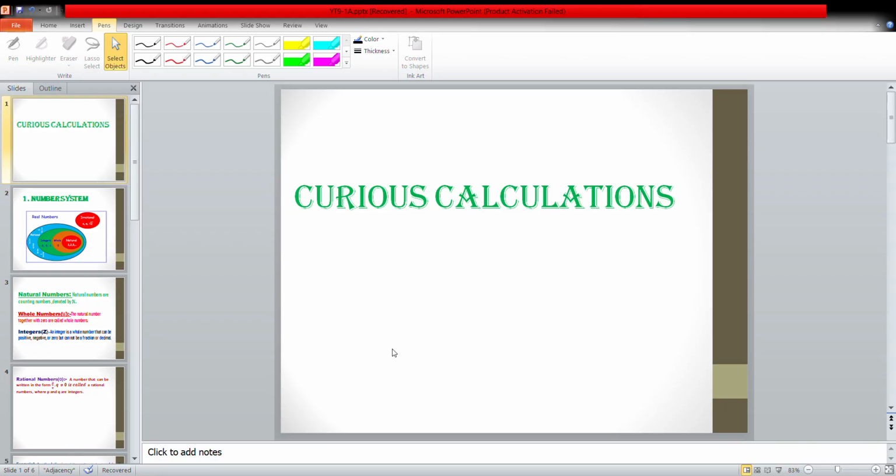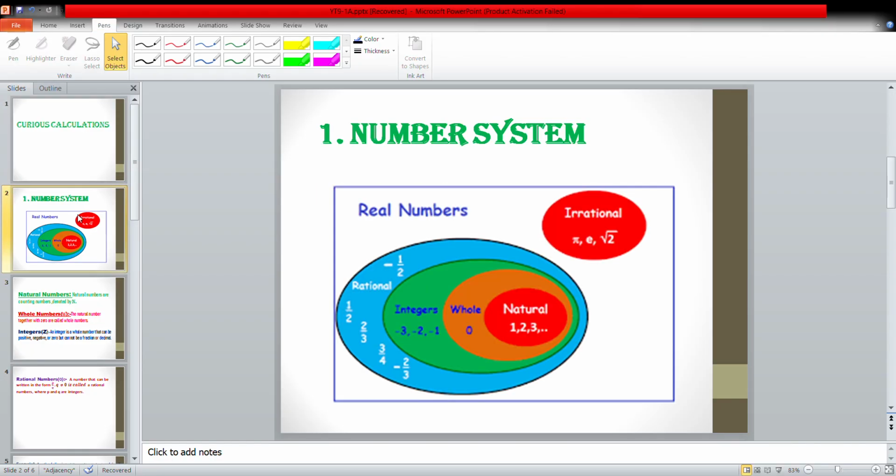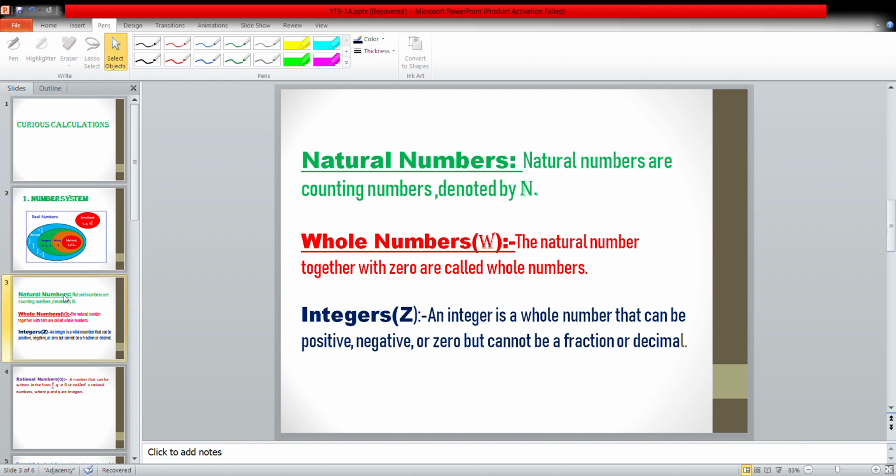We can start with the first chapter, Number System. As per the chapter name, here we will be discussing numbers, finding new numbers, and studying more about those numbers. So we can start with natural numbers. What are natural numbers? We know that natural numbers are the counting numbers, right? Counting numbers starting from 1, 2, 3, 4, 5 to infinity. The collection of all those numbers is called natural numbers.